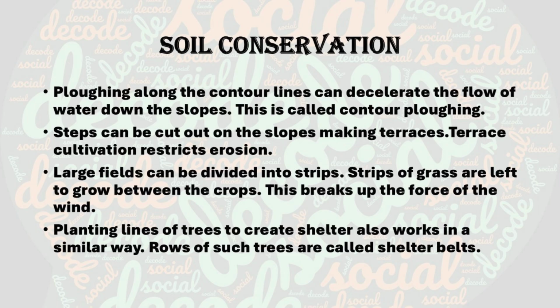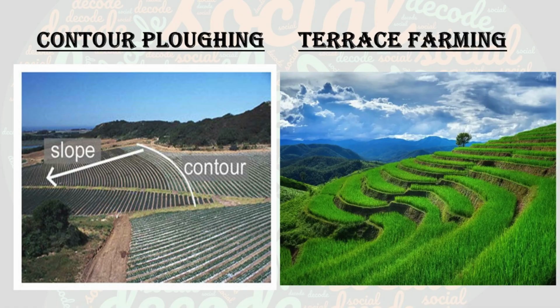First, let us see contour ploughing. Ploughing along the slopes instead of up and down is called contour ploughing. It slows down water flow and prevents soil loss. Terrace farming we can see on hill slopes. Steps are made on hill slopes. It reduces soil erosion and helps in farming, especially in coffee and tea estates.